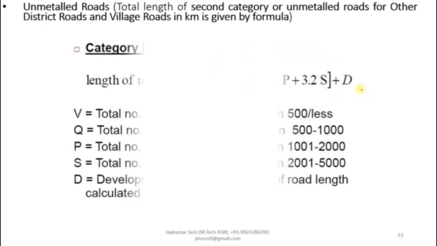Now this is 673 minus 350. So we have obtained this as 323.90 kilometer. Now let us calculate the unmetal road length.